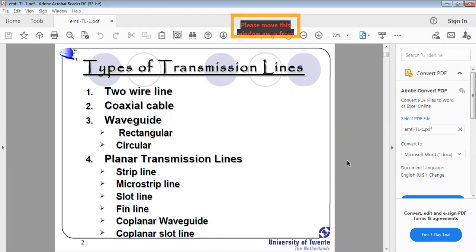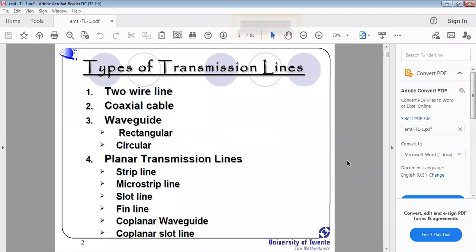But what is the physical difference between an actual physical transmission line and a waveguide? Waveguides are always shorter in length, whereas physical transmission lines are very lengthy. Waveguides are always made up of thick aluminum plates, whereas the transmission line is made of very thin aluminum wires. According to their shape, waveguides are of two types: rectangular waveguide and circular waveguide, and they look just like a pipe.